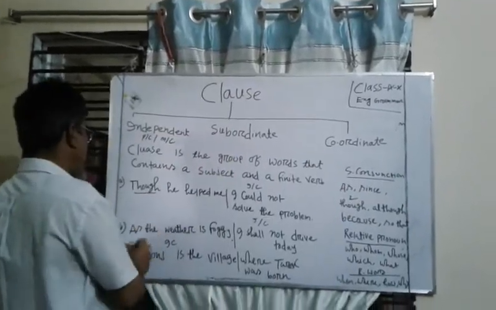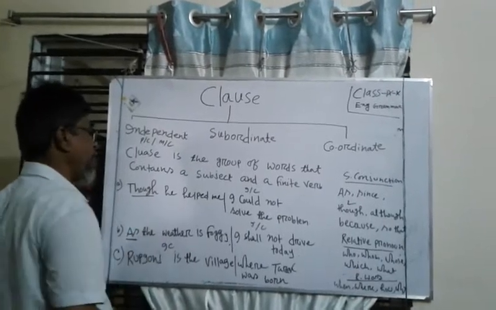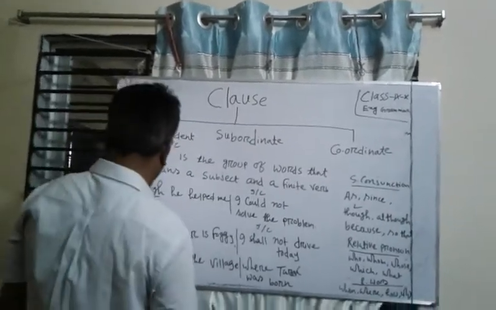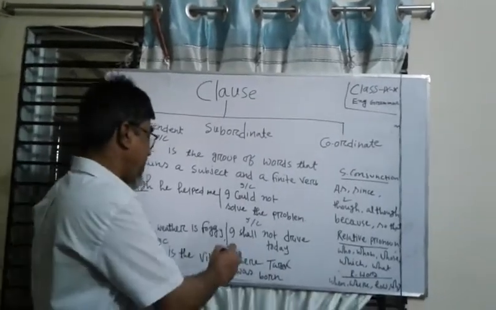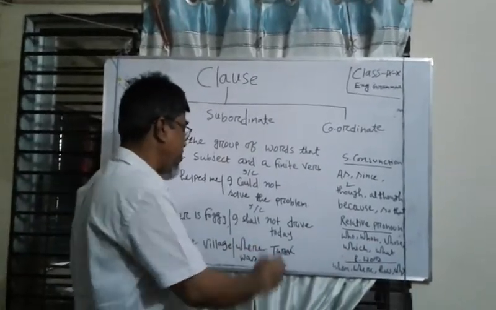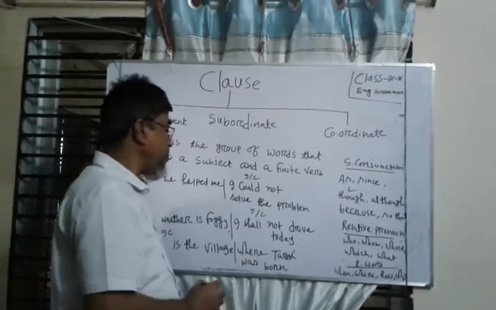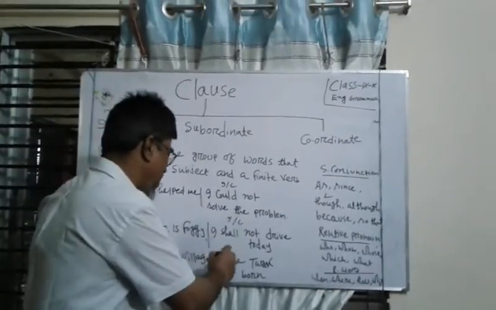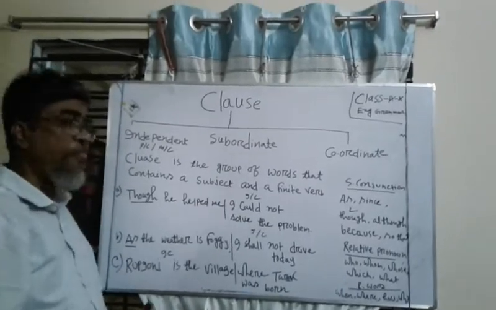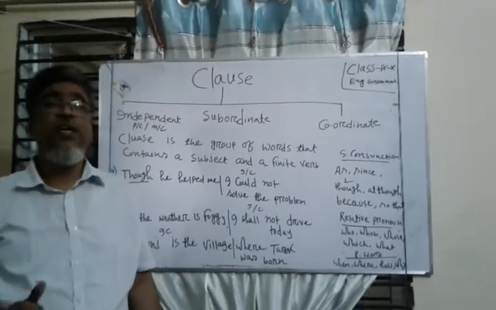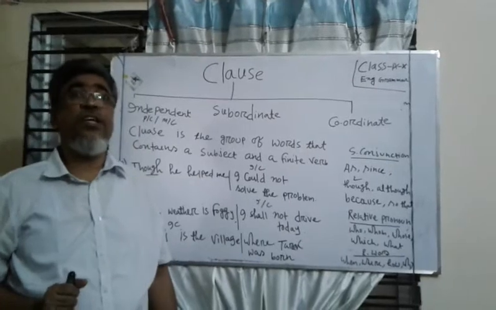Next, sentence number 2. As the weather is foggy, this is a subordinate clause because this clause starts with as. Next, in the third sentence, where Tarek was born is a subordinate clause. Here, where is a relative word. So, dear learners, I think you have understood clause clearly.